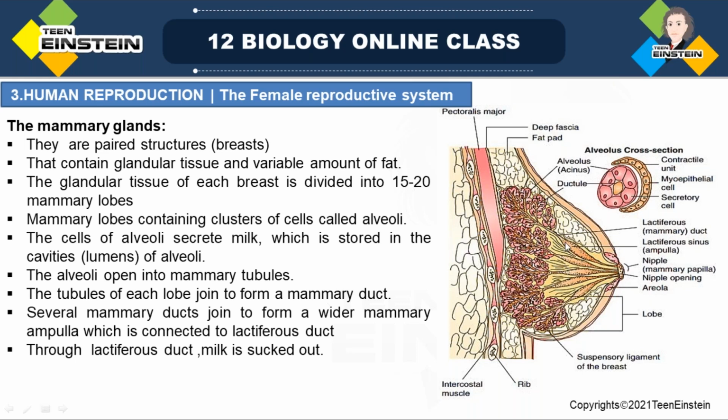First the small alveoli, from alveoli it comes to lobes, then to the lactiferous duct, then several ducts join to form the lactiferous sinus or ampulla.